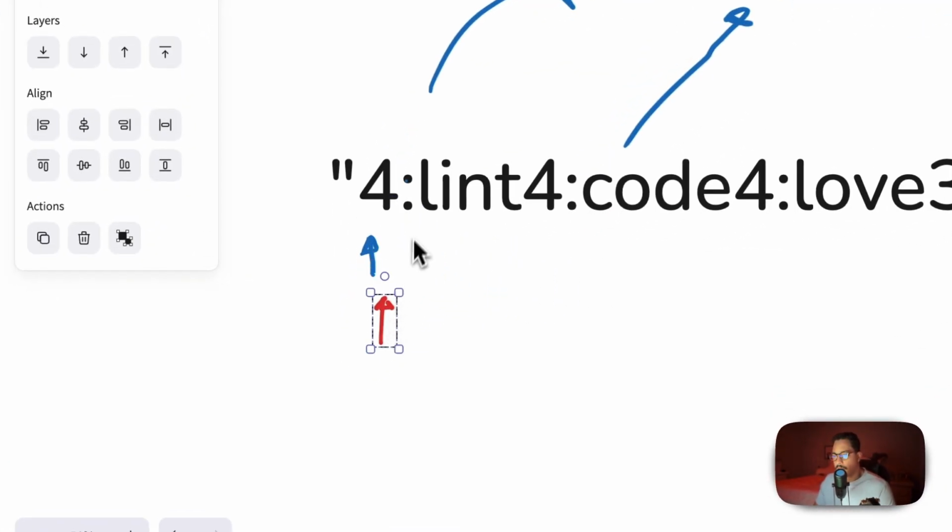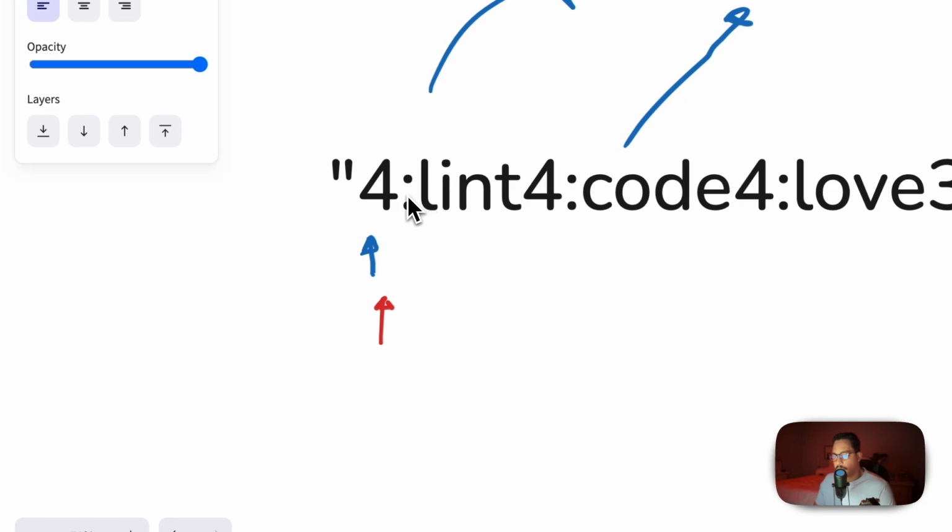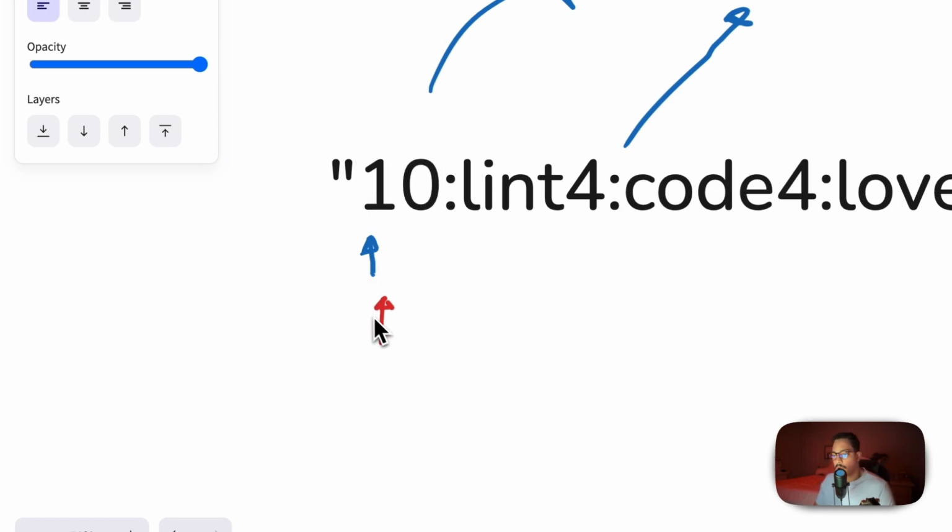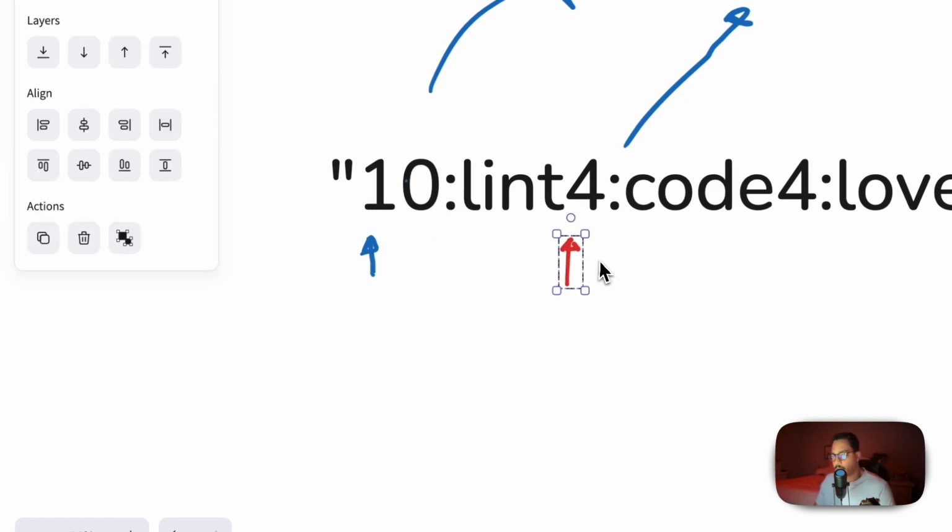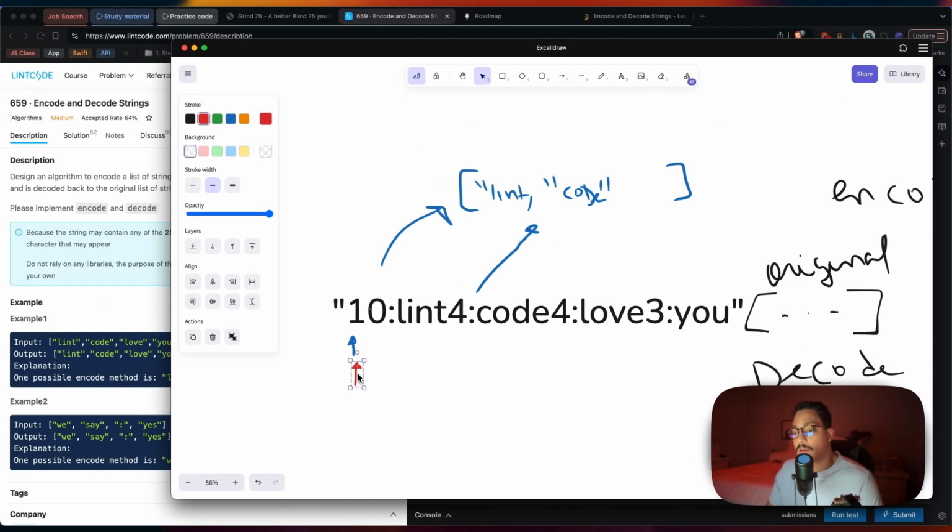Let's say our word would be, and I don't want to create another crazy example here, but let's say we have 2 digits, maybe we're going to have a point where we have a word that is going to be length 10, right? Well, instead of going 1 space, which is pretty obvious, we're going to have to go another one.